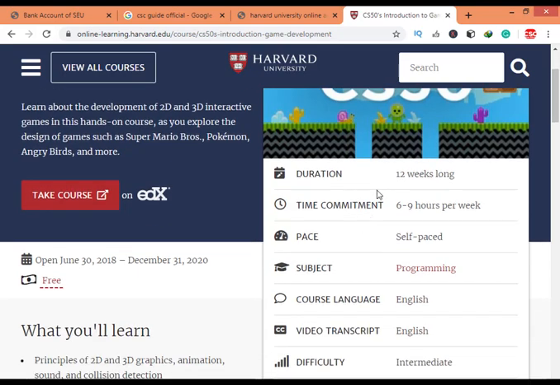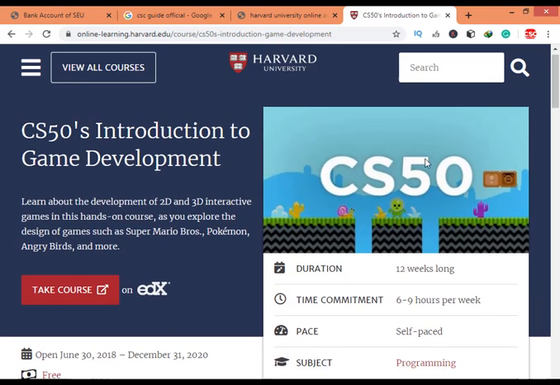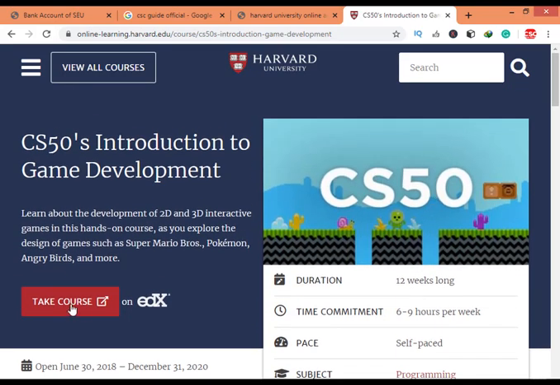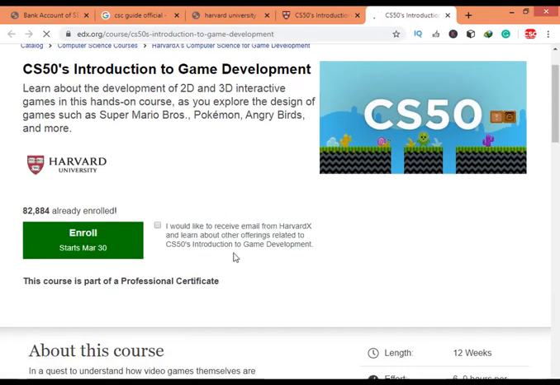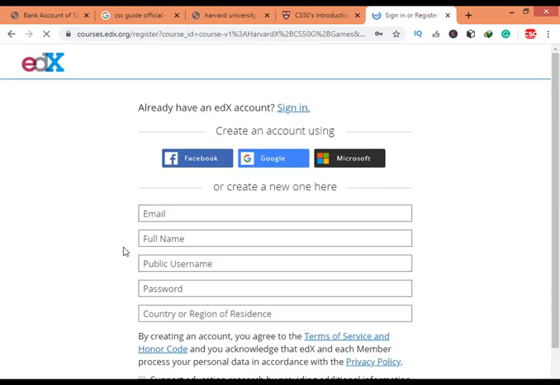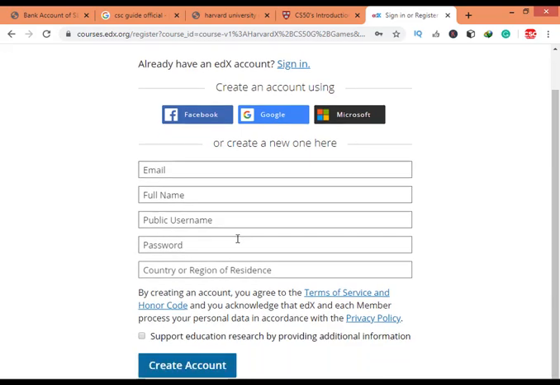So I want to select this one, and when you select this course, whichever you want, you can select take course. When you click on take course, you can see the enroll option, and I would like to receive email from Harvard if you want to check, otherwise leave it and click on enroll. It starts March 30th. So from 30th March it will start. So you can see the sign up form here.